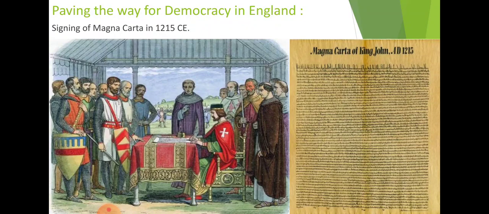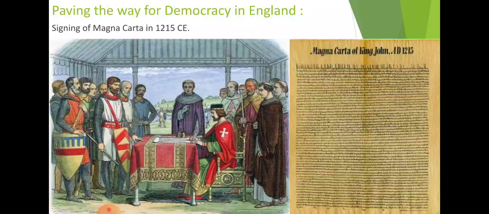The common people no longer had to appease the king. Earlier the kings were the highest authorities, so people had to appease the king, because they were all dependent on the mercy of the king for any decision.